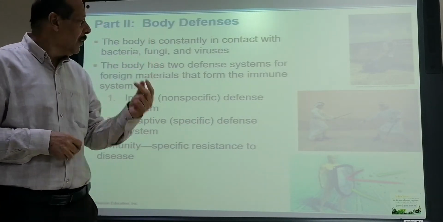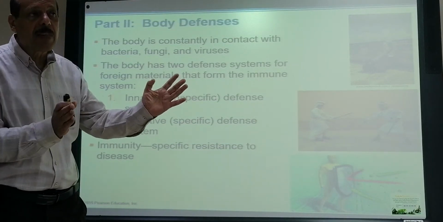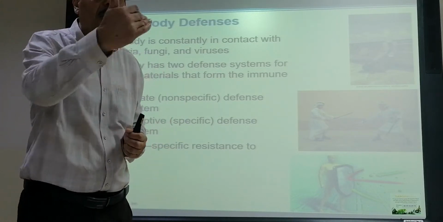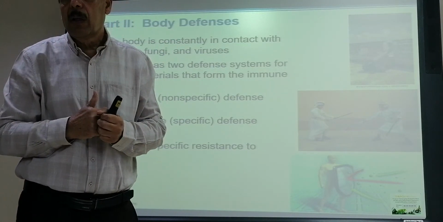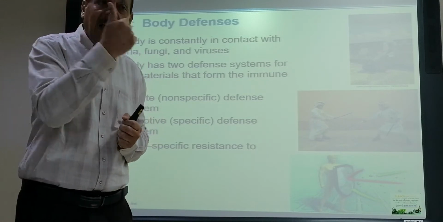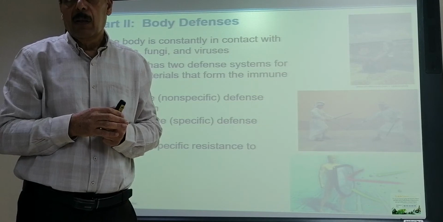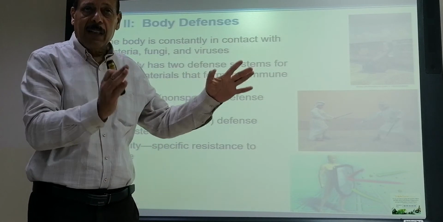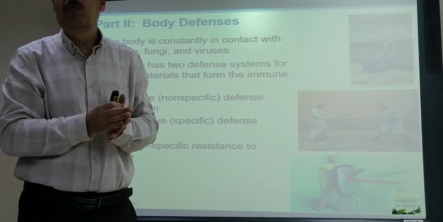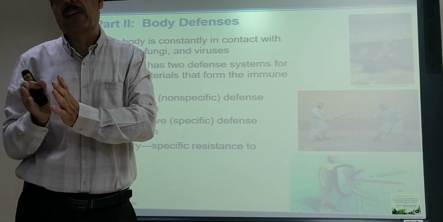The innate one is non-specific, as its name says, so it will act against all types of infectious material or any type of antigen. It is there to protect us from any type of antigen regardless of its specification.